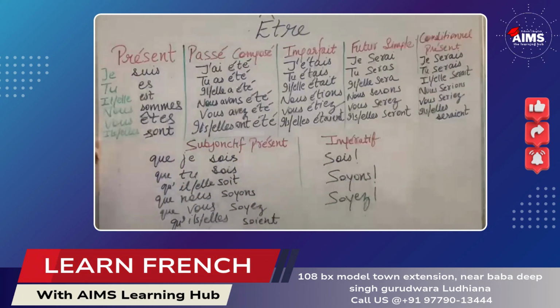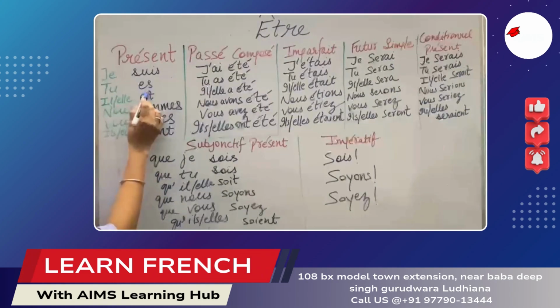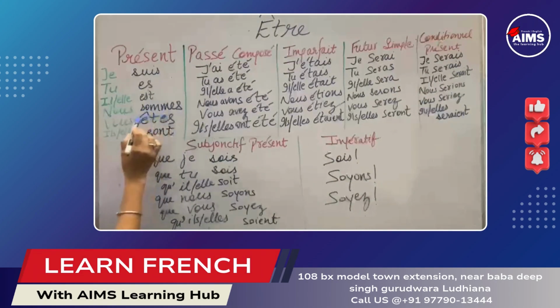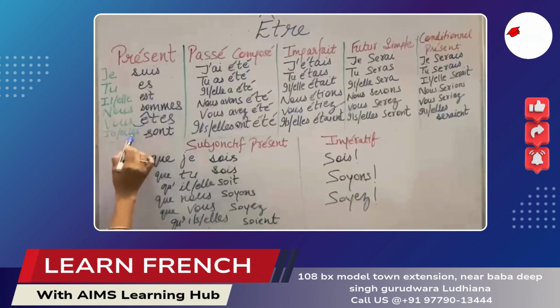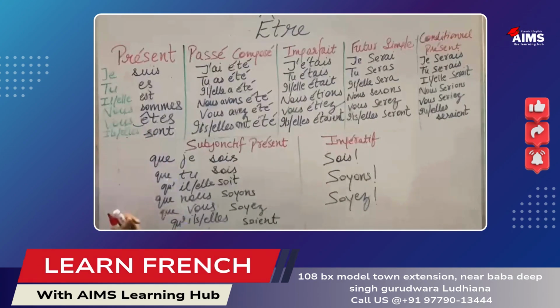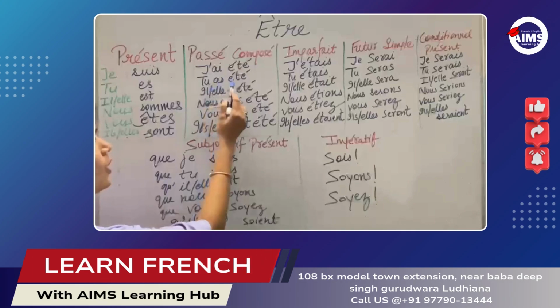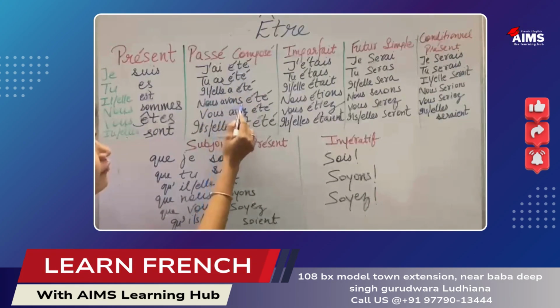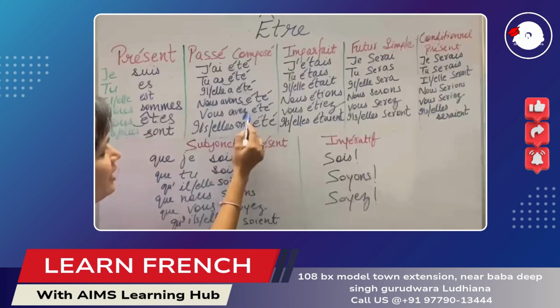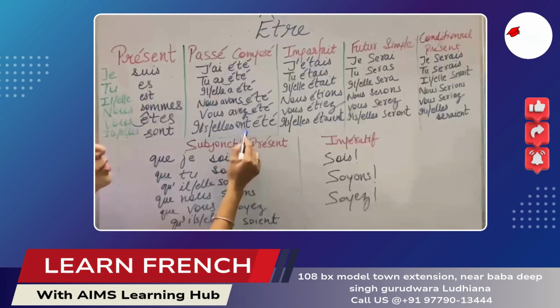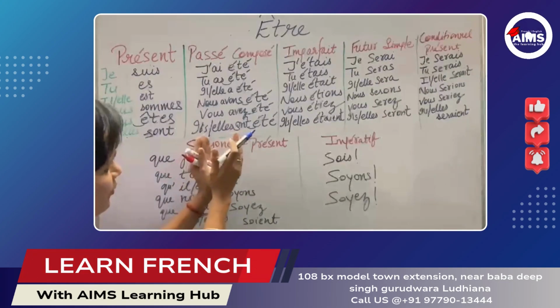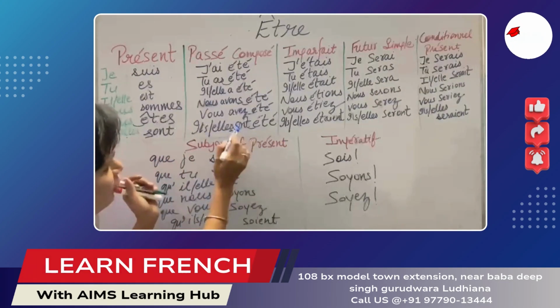Je suis, tu es, il est, elle est, nous sommes, vous êtes, ils sont, elles sont. J'ai été, tu as été, il, elle a été, nous avons été, vous avez été, ils, elles ont été. Okay, we add a liaison sound because there is a consonant and a vowel.